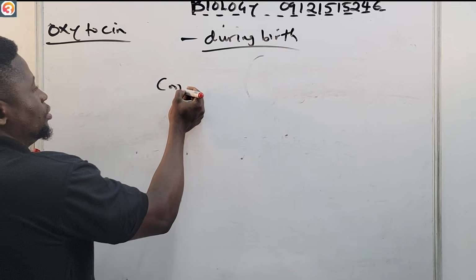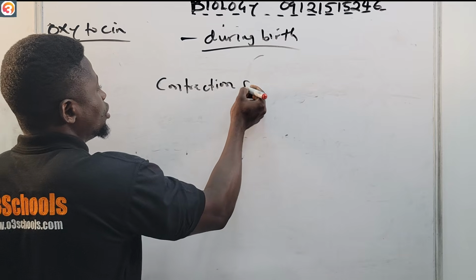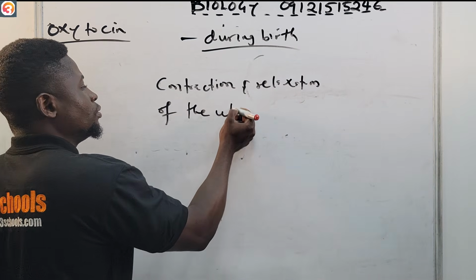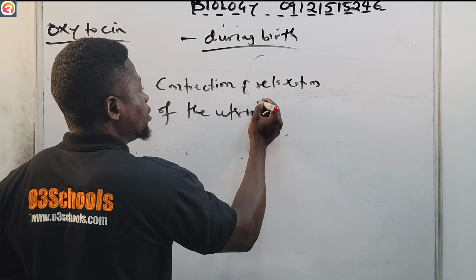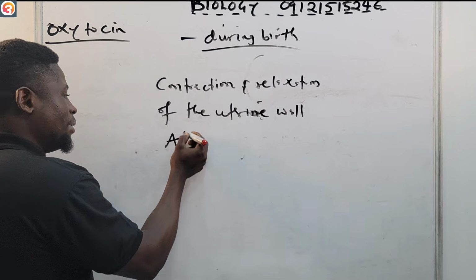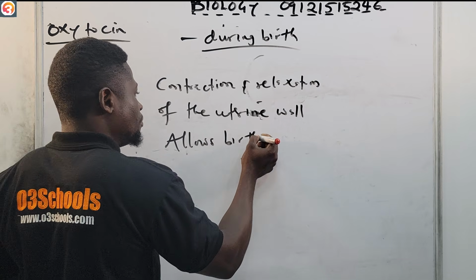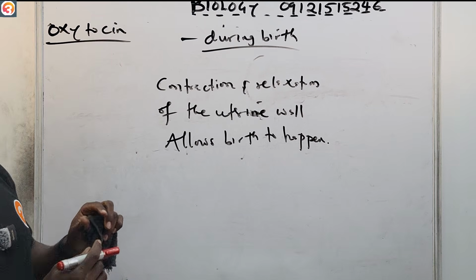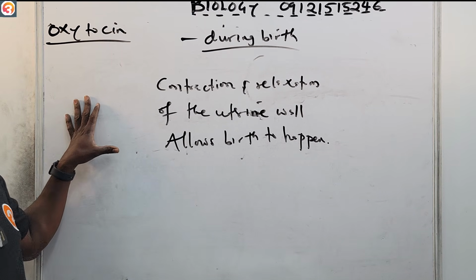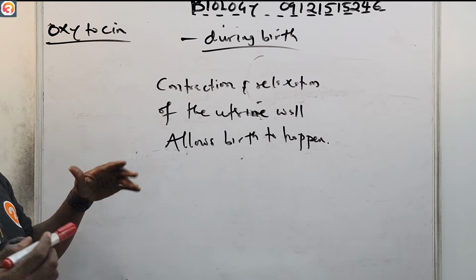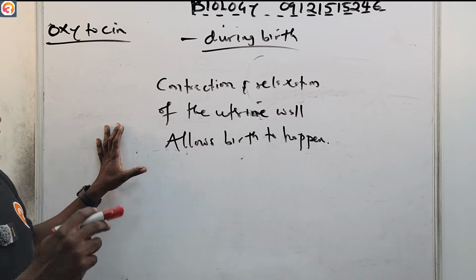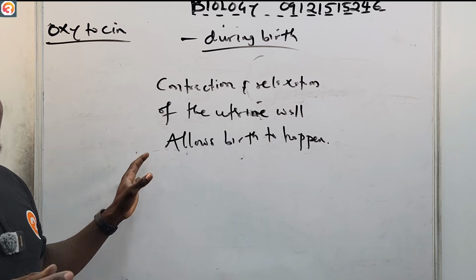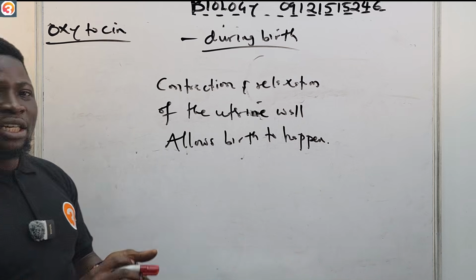and relaxation of the uterine wall, which now allows birth to happen. So that is what the oxytocin does. It's a pituitary hormone that is released when childbirth is about to happen. What it does basically is to help in the contraction and relaxation of the uterine wall, which now allows birth to happen.